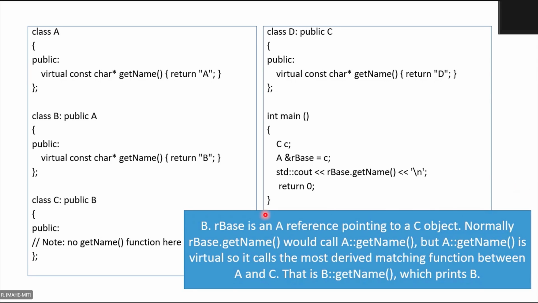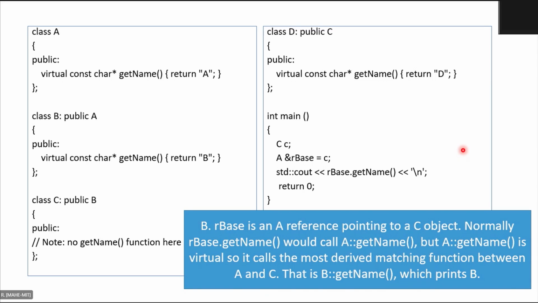Okay. So that is the answer. So B is the answer. The reason is also written over here. So just now as we discussed, R base is a reference, is a pointer to the base type, a reference pointing to the C object.